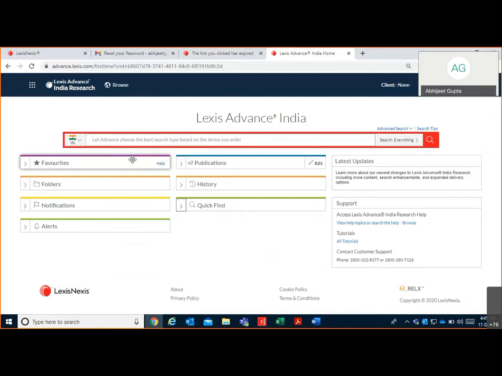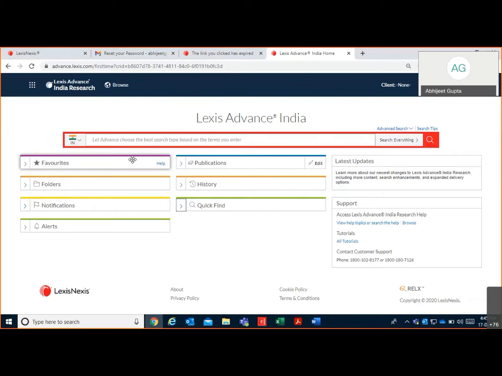If I talk about the very first one, which is favorites: in the favorites tab, you can select your favorite sources. For example, you want Mulla, DD Basu, Ramaiya on a routine basis, so you can select these sources as favorites, and they are saved into your favorites tab.